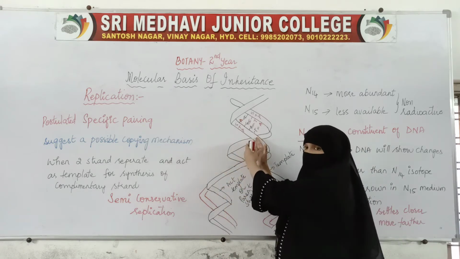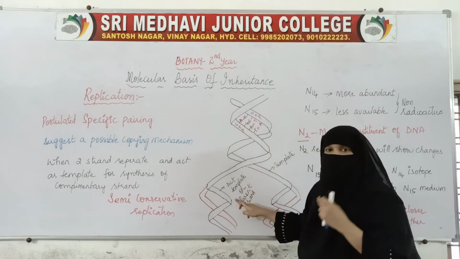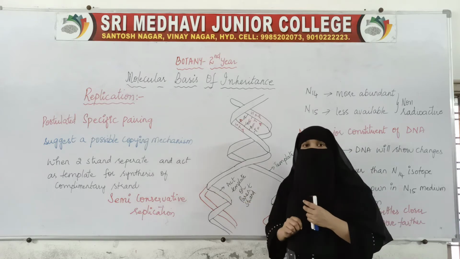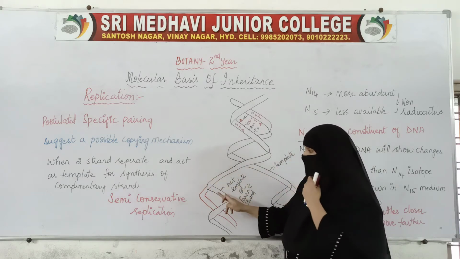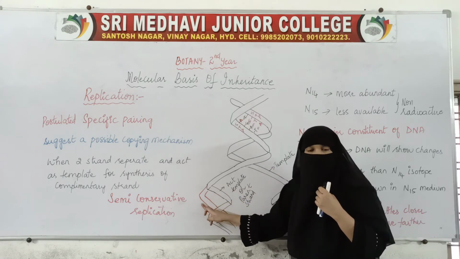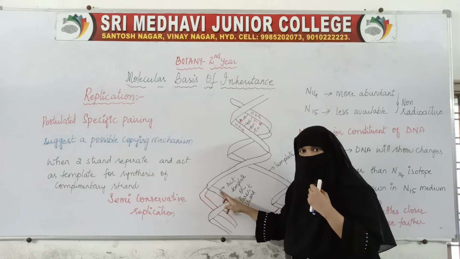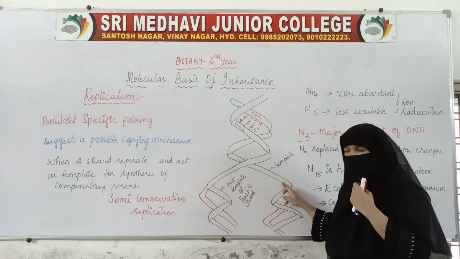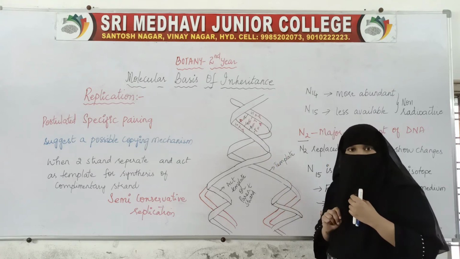These two strands of DNA are separated. When they separate, both the strands act as the template strand for the synthesis of the complementary strand. So one old strand is there which is acting as the template, and one new strand is formed which is complementary. Here also, one old strand from this DNA is the template, and one new complementary strand is formed.